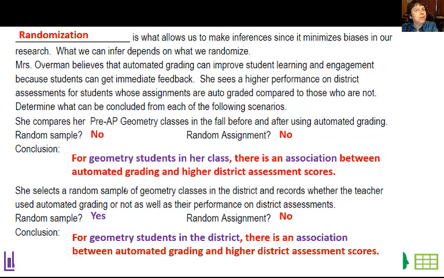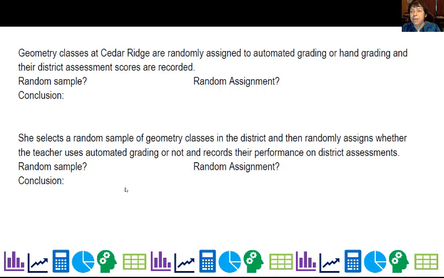Then I can't do cause and effect, but I can say there is an association between automated grading and higher district assessment scores. So the sample tells me who I can infer about, and assignment tells me if I can do association or causation.